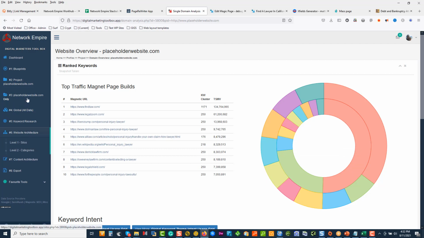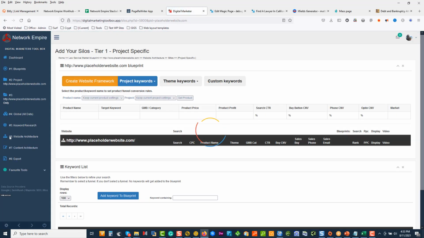So we came down after we had done our keyword research, we added some competitors. I never do more than 2 or 3. You don't have to. Once you understand who dominates the market, you just have to figure out what they're dominating. And this is how you unlock all the missed opportunities. So I came down to website silo architecture, number 6.